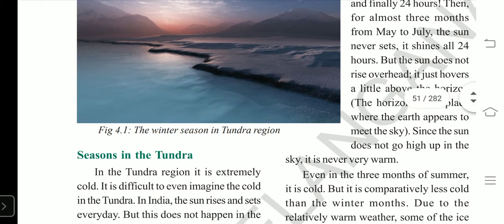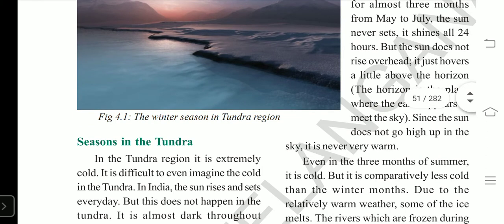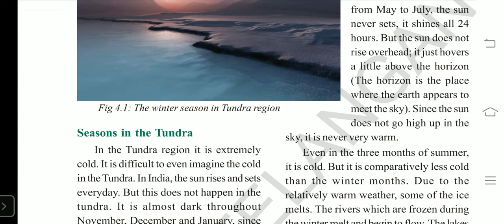That is what we call icebergs. A huge part of the ice separated from another part is called an iceberg. This we see in summer, as the ice melts and icebergs appear in the oceans.